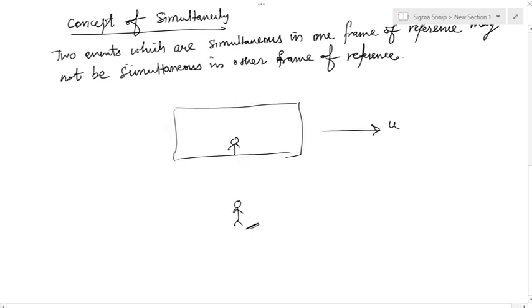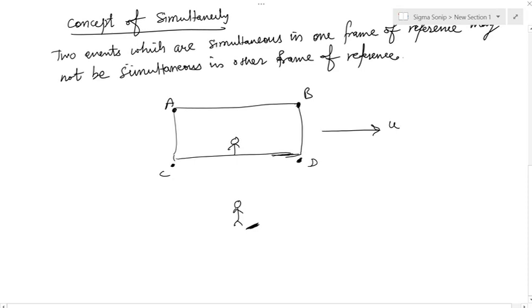Now suppose the lightning strikes at these 2 points which we can call A and B, and it strikes simultaneously, and C and D here. Now lightning strikes at all these 4 points simultaneously. Let me again repeat, this lightning is striking C and D which are on the ground, and here A and B are on the carriage.